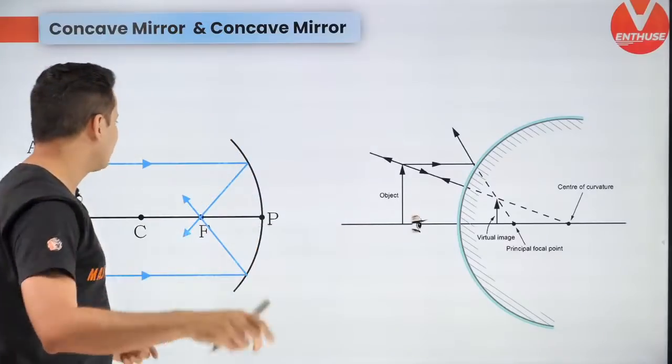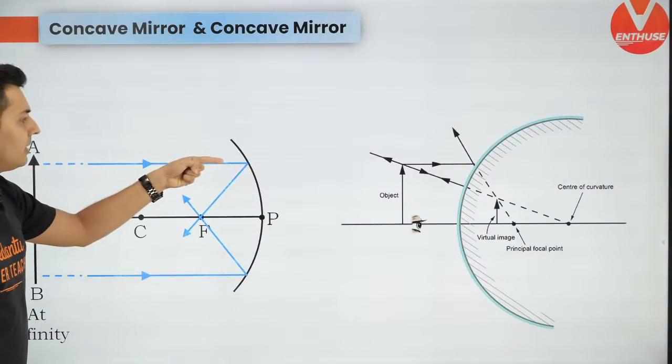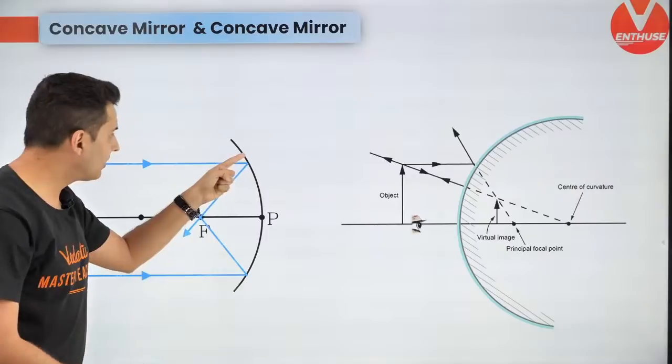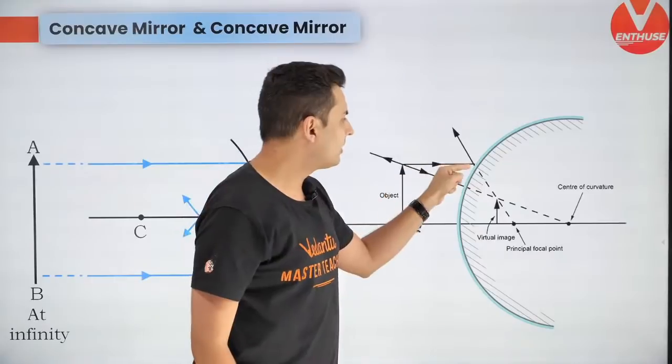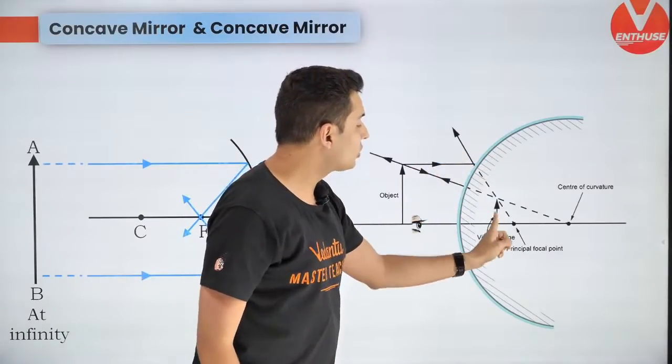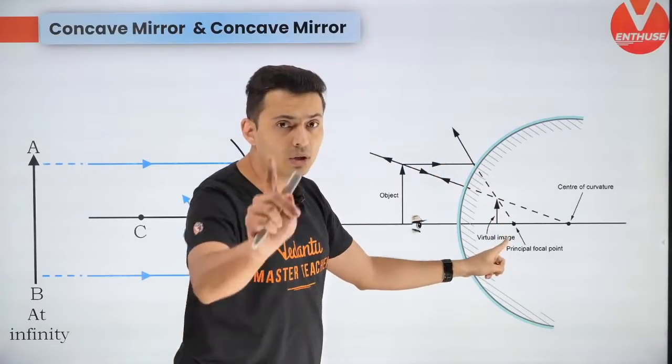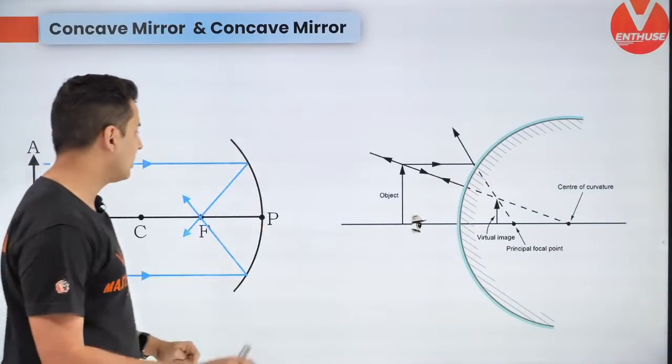The rules are very simple. If a ray goes parallel to the principal axis, after the reflection it passes through the focus. But for a convex mirror, after reflection, it appears to pass, when extended behind, through the focus. Okay, so that's how it is.